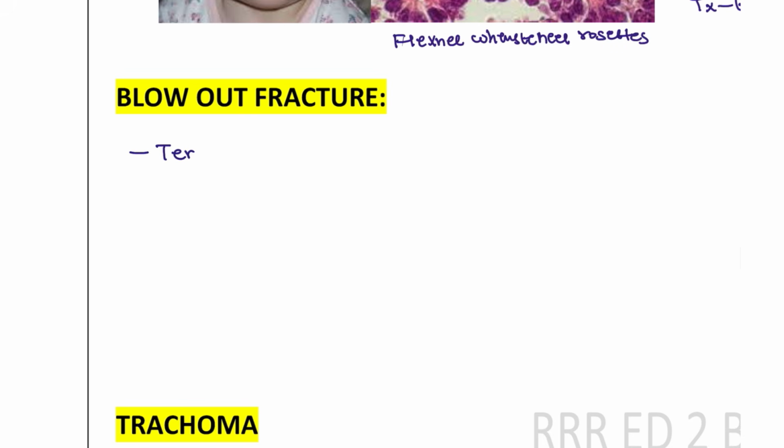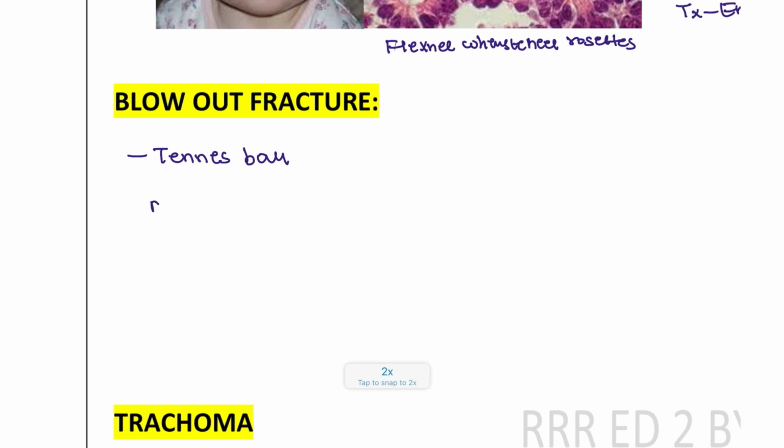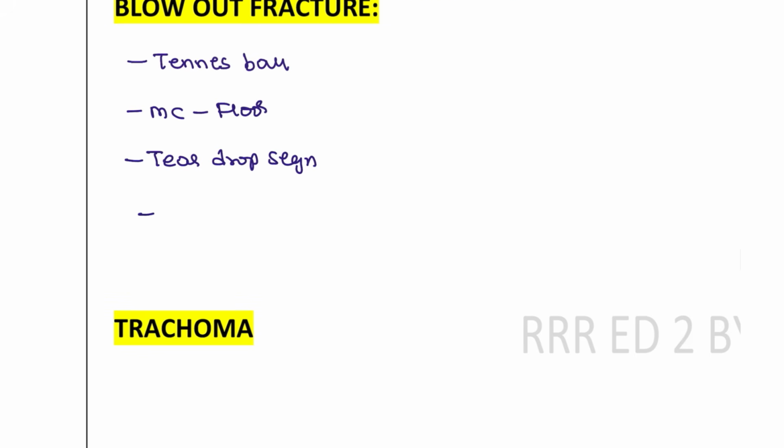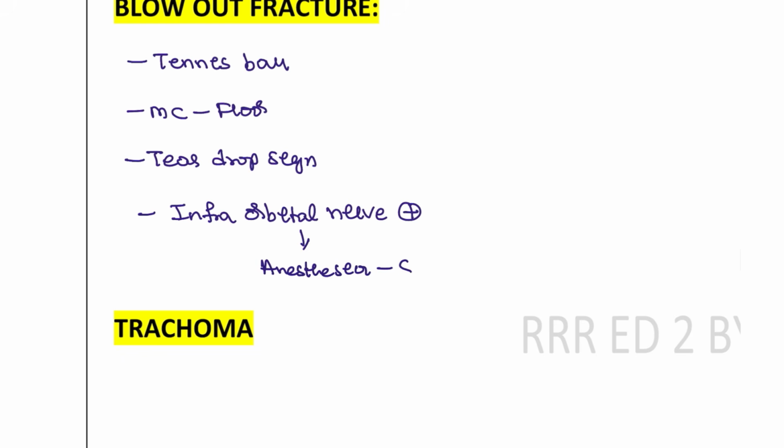Especially if there is a tennis ball or a cricket ball in our cricketers, it most commonly involves the floor of the orbit, and if the floor is involved, there is a teardrop sign of the structure that is present in the orbit. This can cause infraorbital nerve injury. If it is involved, it can cause anesthesia to the surrounding area.